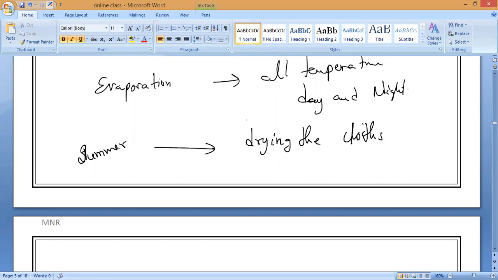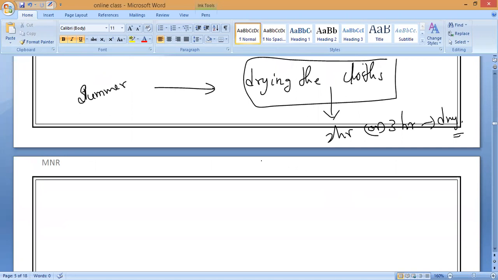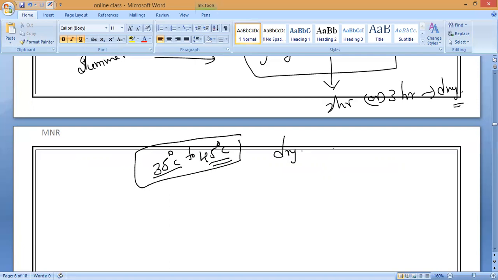Drying the clothes? Quite fast. Hardly maybe 2 hours or 3 hours, it will become dry. Now, who is heating? Are you heating the clothes by providing gas to evaporate? No, sir. So it is a natural process. And the sunlight is at a higher temperature, around 35 to 45 degrees Celsius. So the temperature is high enough that the drying rate is also much faster.